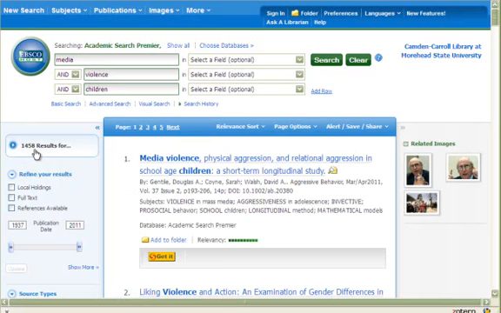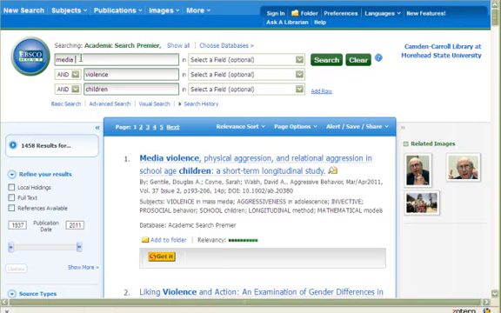Okay, starting off, we have about 1,400 different results just by looking at this first one, media violence, physical aggression, and relational aggression in school-aged children. Definitely seems like we're on topic, but I'm not at all surprised when you have such a popular topic. But let's see if we can go way beyond this really basic search that we did. So let's start looking at the concepts themselves.